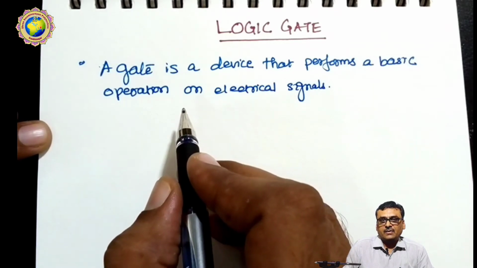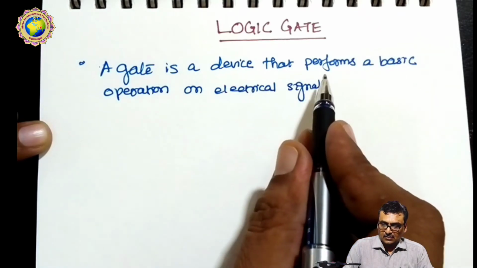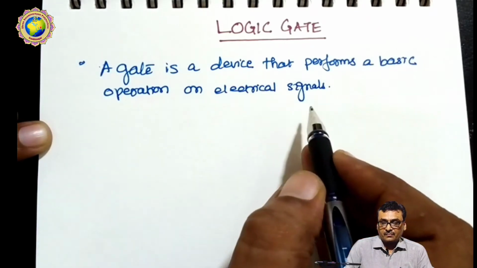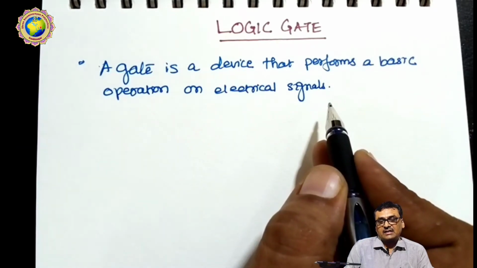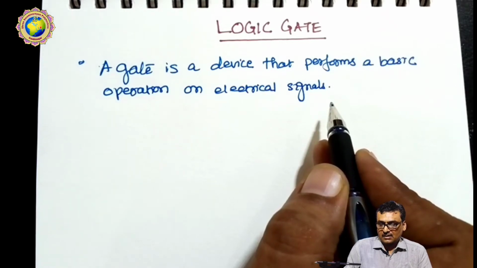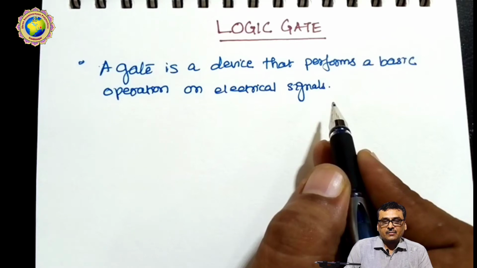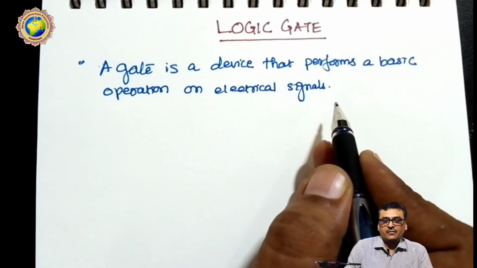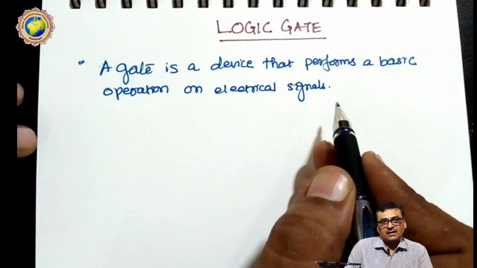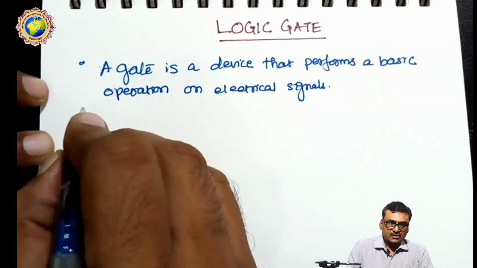Before that we start with the definition of gate. So gate is a device that performs a basic operation on electrical signals. Previously we saw that electrical signals are, suppose, the switch is on and the switch is off, and then the gate will perform on and off, and the corresponding operation will be done.